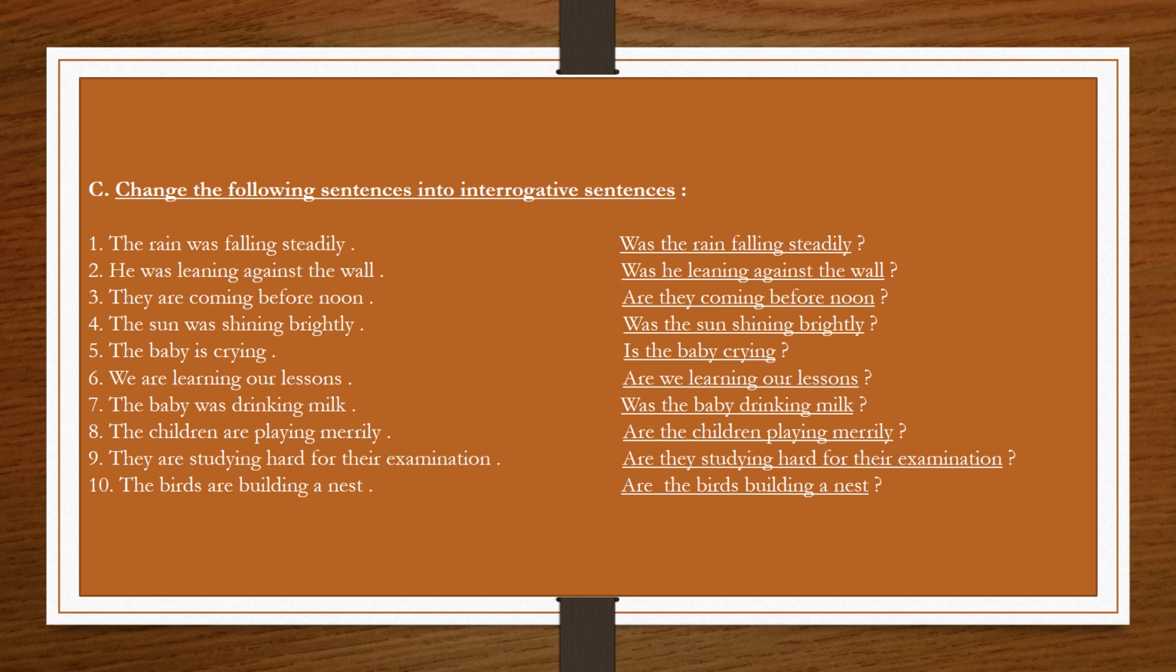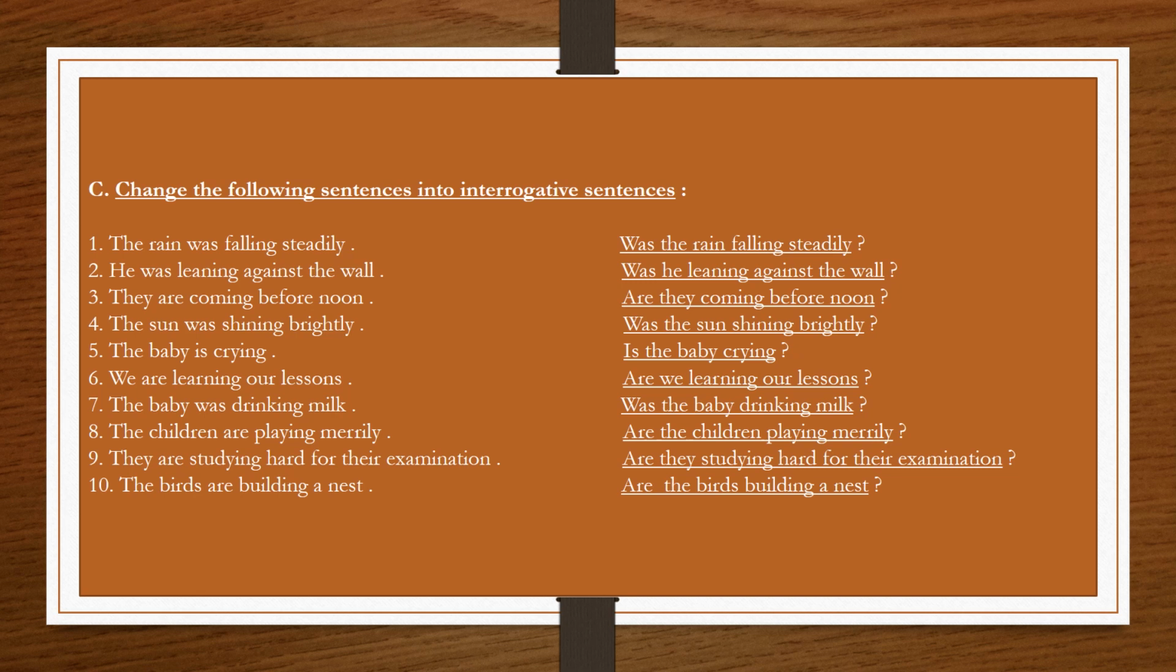Question mark. Fourth, the sun was shining brightly. Was shining are the verbs here, and we will use the helping verb was before the subject the sun. So the question is, was the sun shining brightly? Question mark. Fifth, the baby is crying. Is crying are the verbs here, so we will use is before the subject the baby, and the question is, is the baby crying? Question mark.